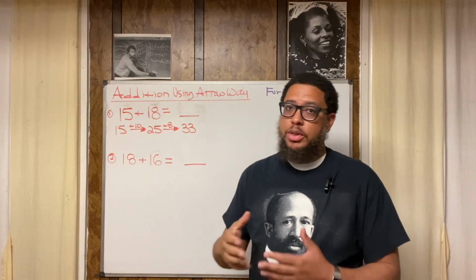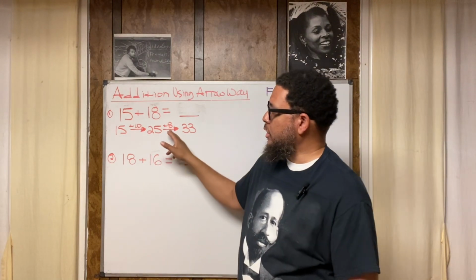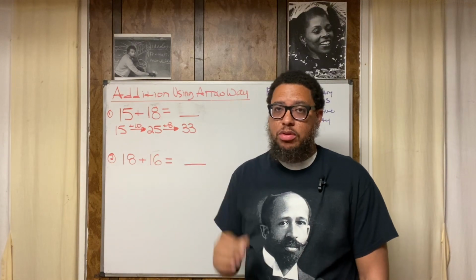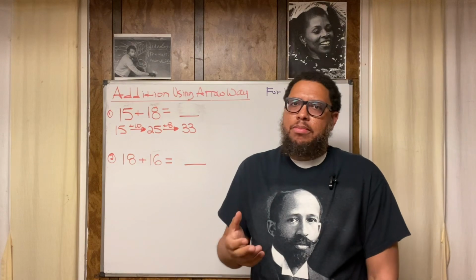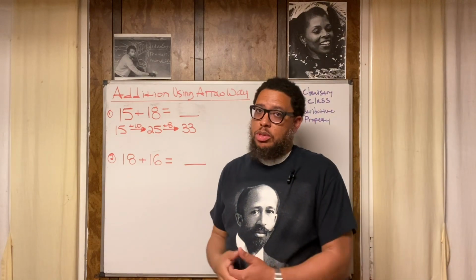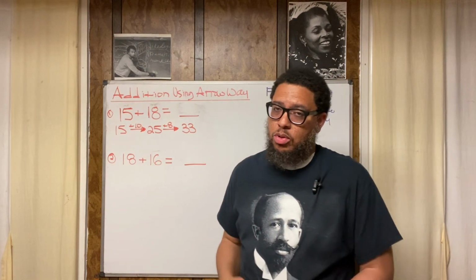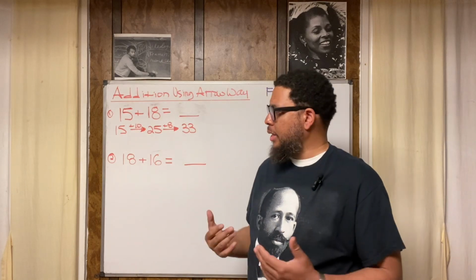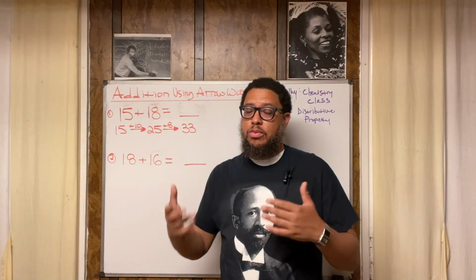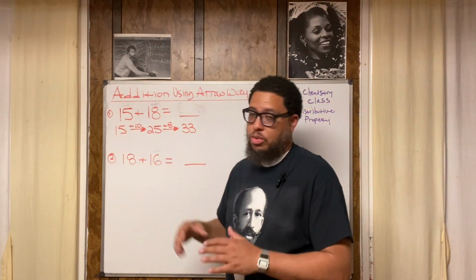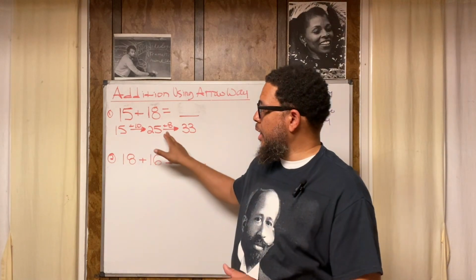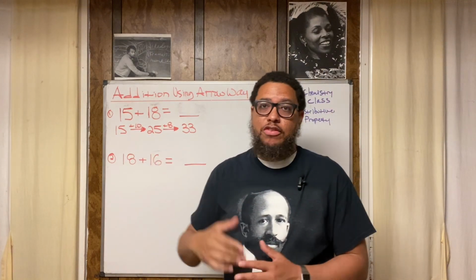Now we could do this a few different ways. We could actually break 8 down into 5 plus 3. We could think of 8 as 5 plus 3. Now, why would I do that? Instead of thinking of 8 as 6 plus 2 or 7 plus 1 or 0 plus 8, why would I break it down into 5 plus 3? This is where our children begin to develop critical thinking ability from using math, right? Doing just basic addition. Because if I combine 25 with 5, that gives me 30.